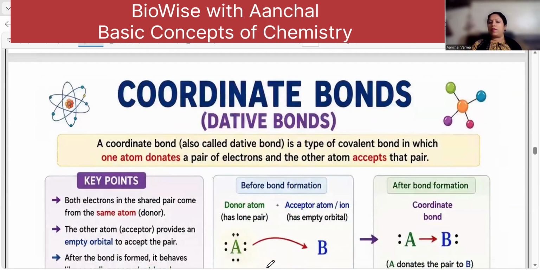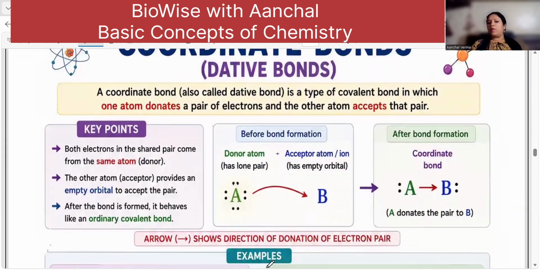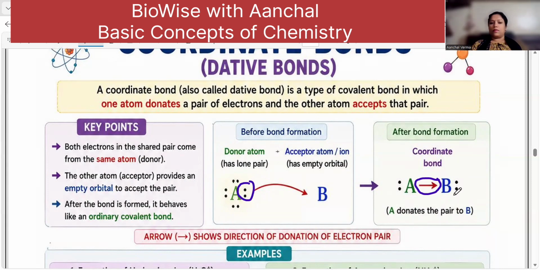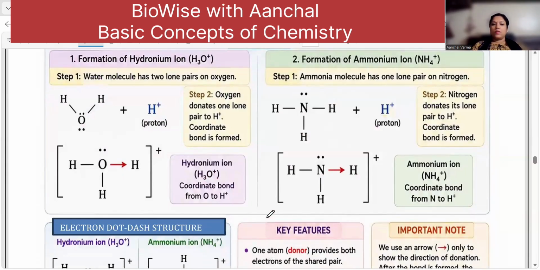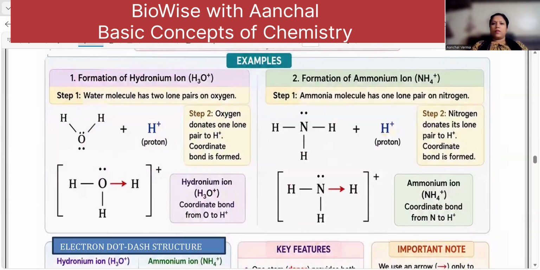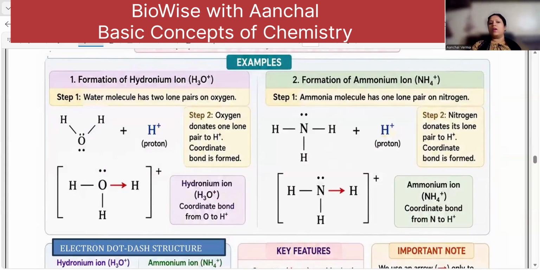Now, if I talk about the coordinate bond, the lone pair is shared. Now, you can see here, the lone pair is shared with it. So, for sharing, you give a symbol of an arrow, pointing from the one which is sharing the electron to the other. Okay. Now, formation of a hydronium ion. Now, see this. This is very important. When I say the formation of a hydronium ion, it is when you add acid to water, you have ionization of acid in water. In that case, the hydrogen ions are formed.